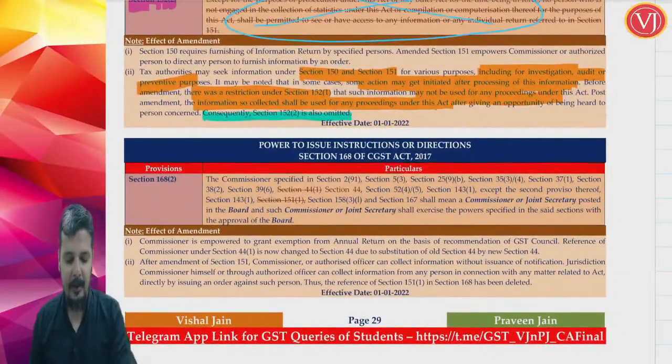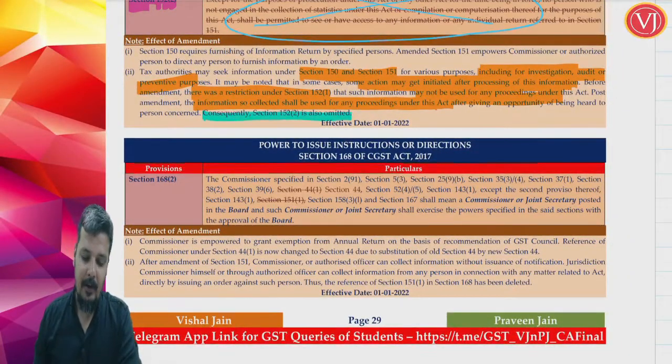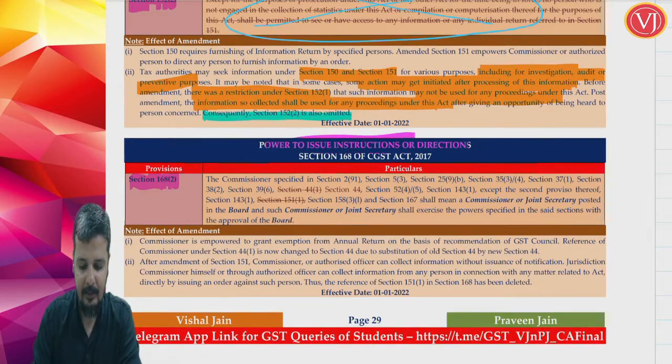Right friends, now we are talking about the amendment in section 168 subsection 2. So we are talking about power to issue instructions or directions. When you are talking about powers to issue instructions or directions, previously, in this particular provision, wherever commissioner is being used, that refers to commissioner or joint secretary in the board,